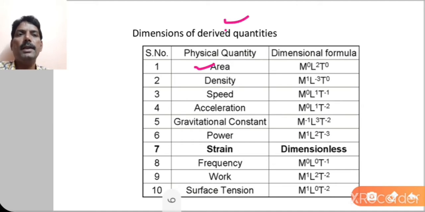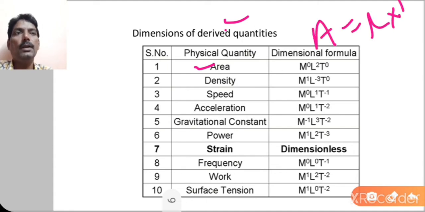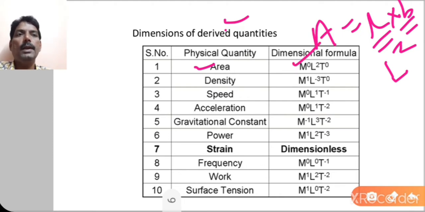First of all, area. What is area? Length into breadth. Both are measured in meters, so I can write it in terms of mass, length and time. This is also length, this is also length, so I can write L squared. The remaining are absent, so M^0, L^2 and T^0. You can read this as M0 L2 T0.